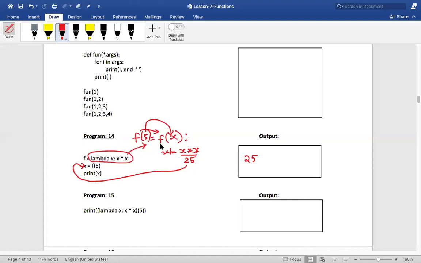Is this clear, Akshara? Yes, sir. Did you understand this? So actually it is like this, a function without a name, to which this function object is referring. In the next line, when I say f of 5, it means I am calling this function with a parameter of 5, doing that operation and returning 25. This is the one which actually called it, so it will return, and that return value would be stored in this variable called x, and that gets printed over here, which is 25. Guys, is that clear for now? Okay, Akshara says it is clear.